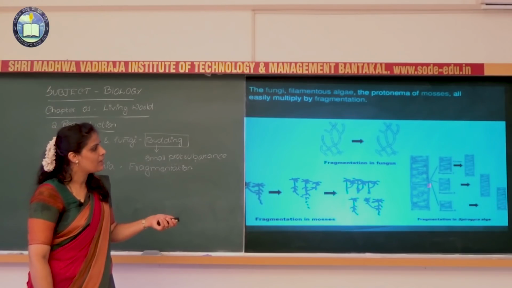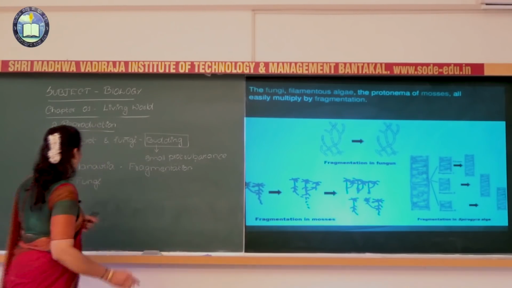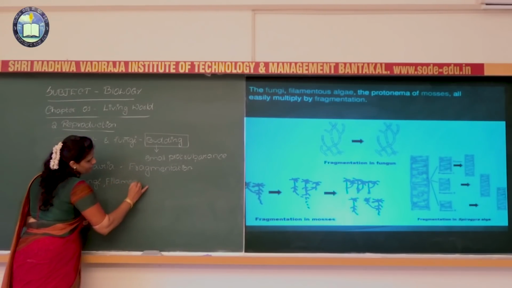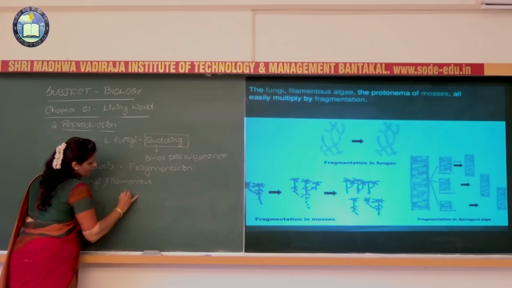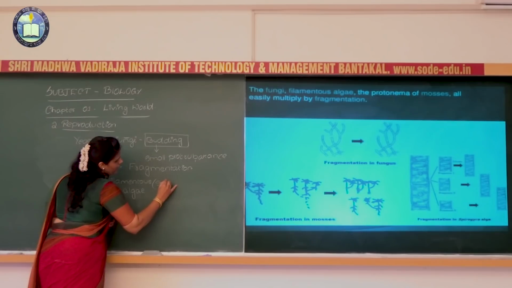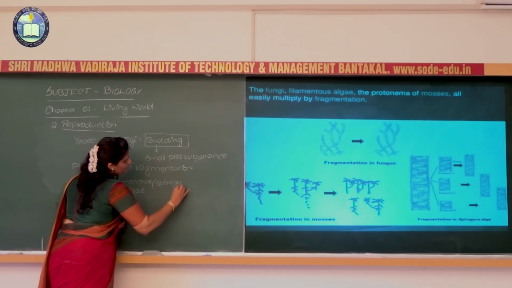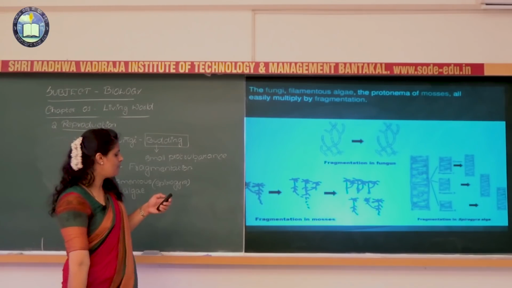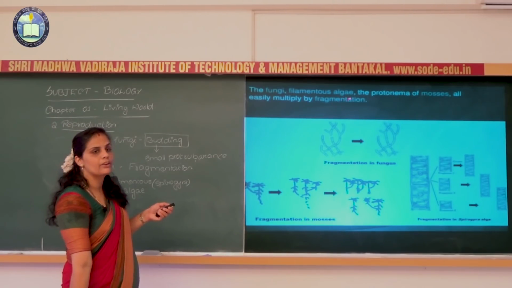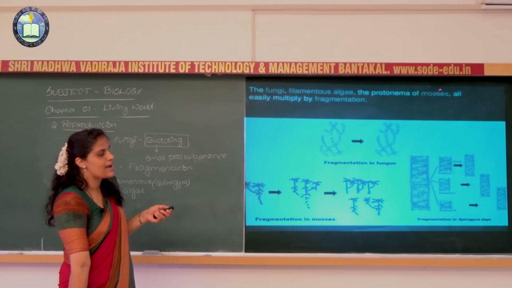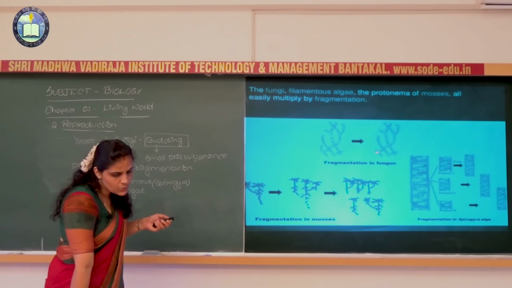So in the filamentous algae such as spirogyra also, the fragmentation is a method of asexual reproduction. If you are taking the mosses as an example, the protonema of the mosses, again students here,